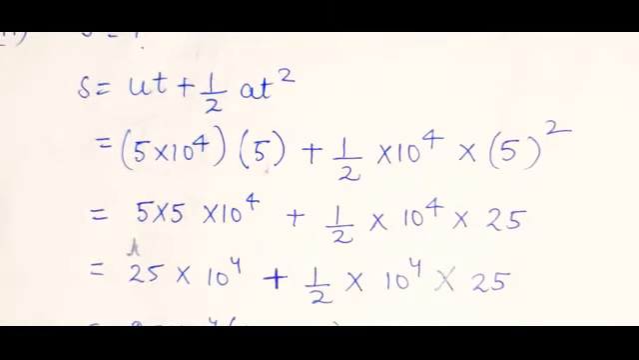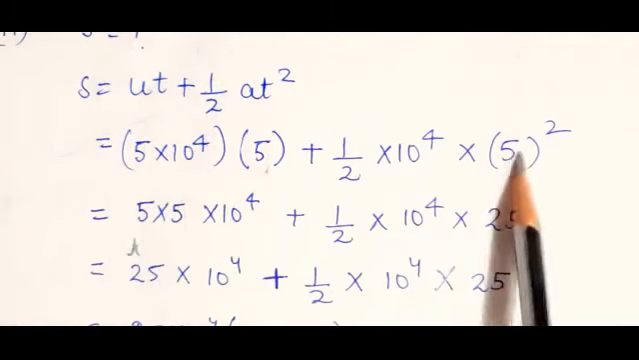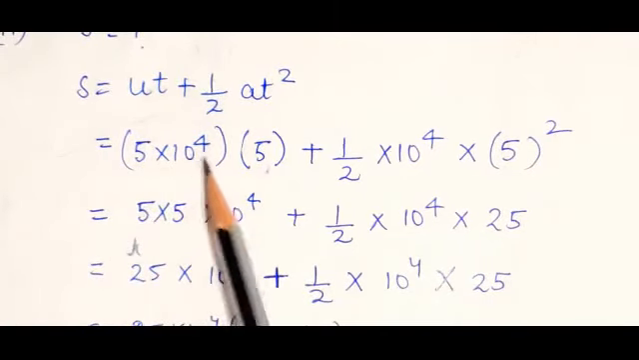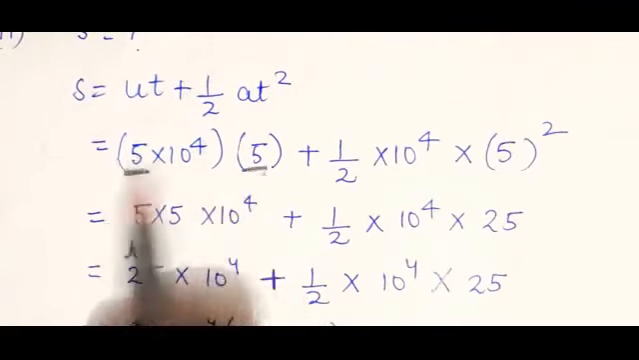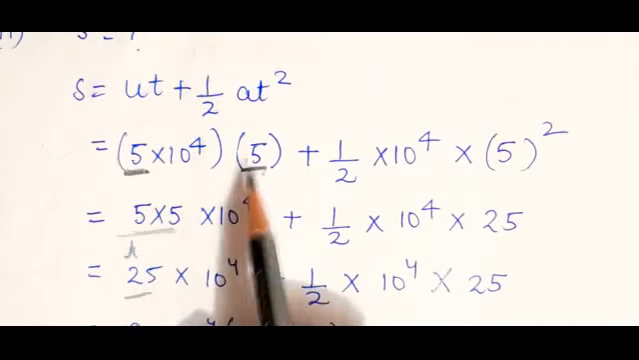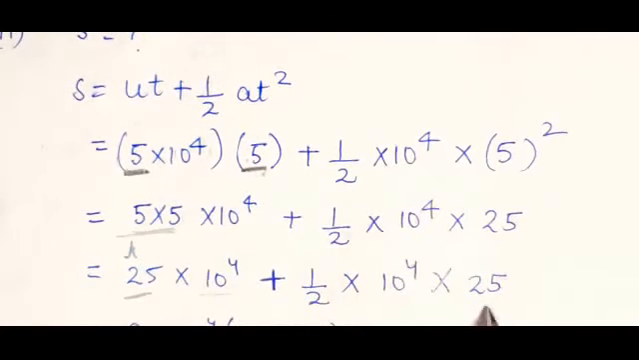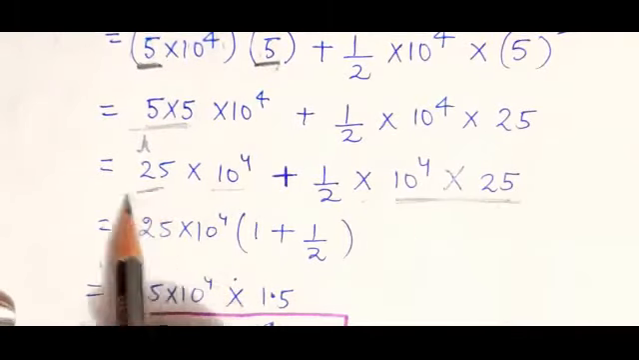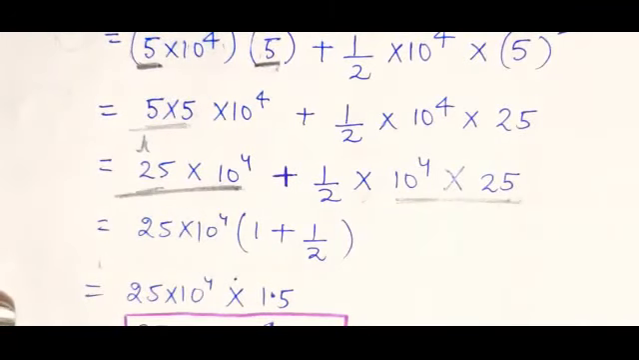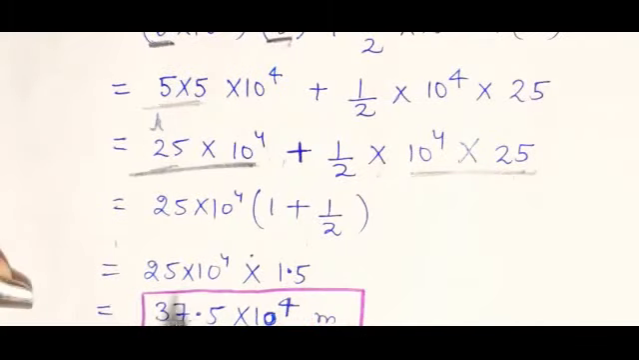See, I am telling you how to simplify these types of questions. 5 into 5, that will be 25. So 25 into 10 raised to power 4 plus half of this. Now 25 into 10 raised to power 4 is common in both terms, so take it outside. What is left inside? 1 plus 1 by 2. If nothing is there, it means 1. So 1 plus 1 by 2. Solve this and you will get the answer 37.5 into 10 raised to power 4 meter.